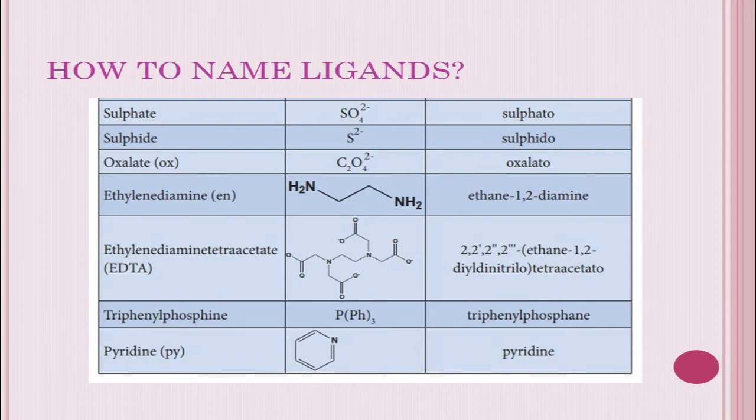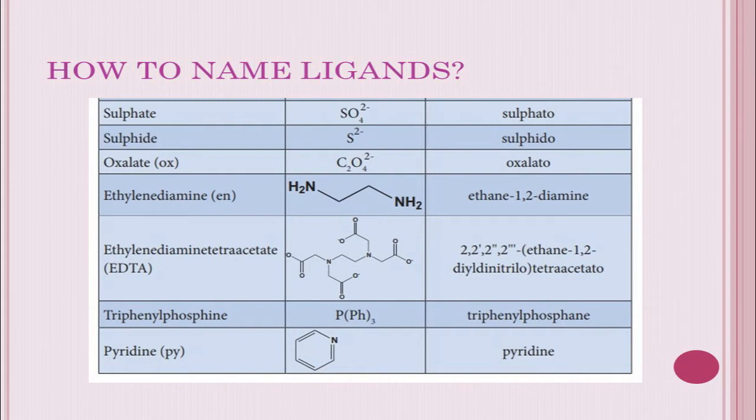Next one, look, how to name ligands. So sulfate can be named as sulfato, and sulfide can be named as sulfido. Oxalate, oxalato. Ethylene diamine, ethane 1,2 diamine. It is very important. Ethylene diamine is a bidentate ligand. Most of the students went wrong in this. So kindly note down this. Ethylene diamine name you should not mention as such. It has to be named as ethane 1,2 diamine.